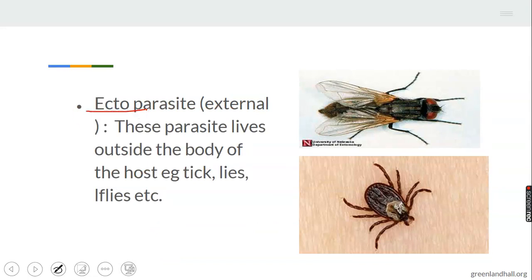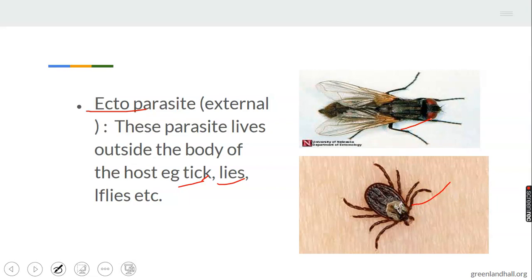Ectoparasite, also known as external parasite. Ectoparasite lives outside the body of the host, as endoparasite lives inside the host. Examples we have are tick, lice, and different kinds of flies, as you can see in this diagram.